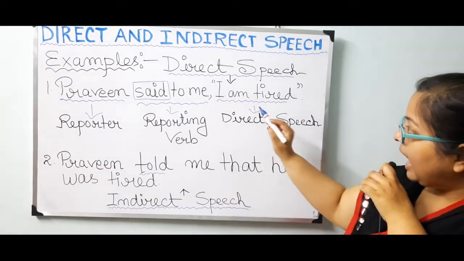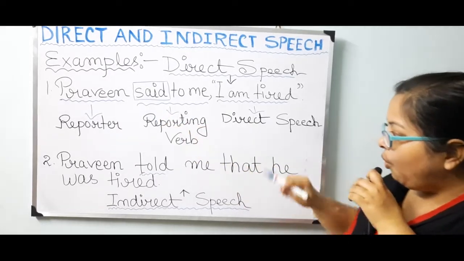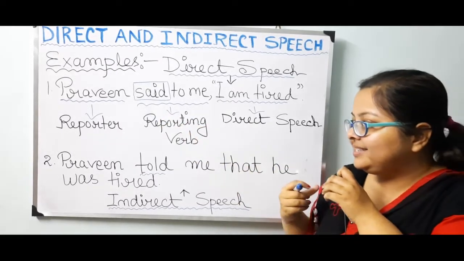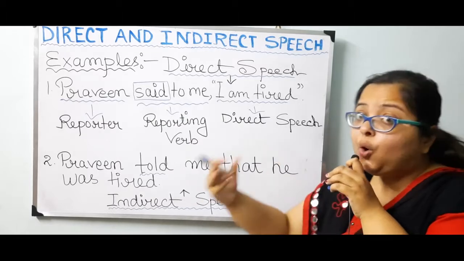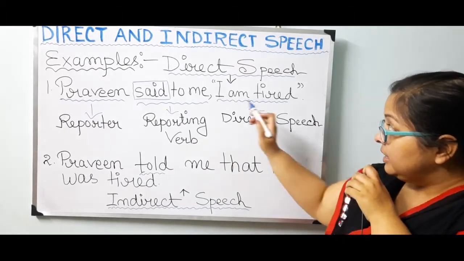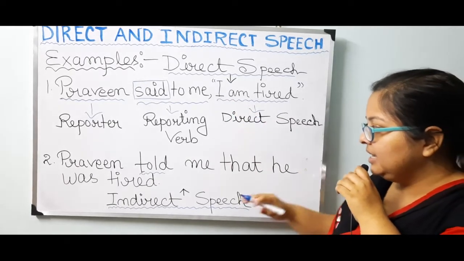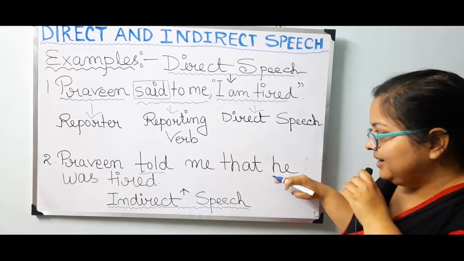Then I is basically Praveen. So over here, when you are saying that Praveen told me that, then instead of I you have to put he in the indirect speech.